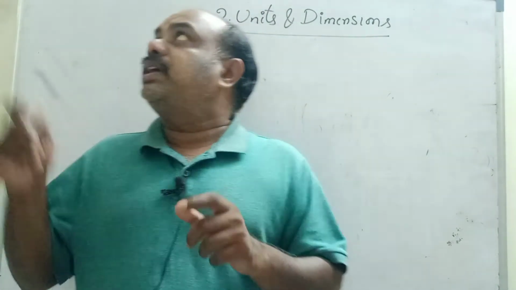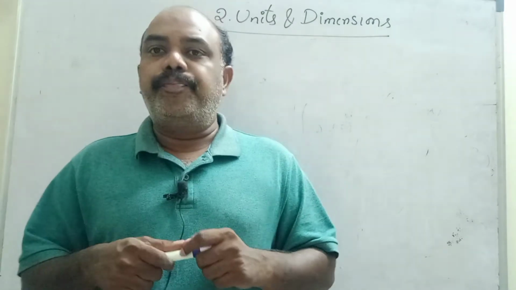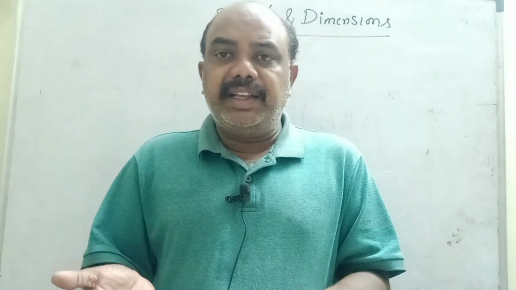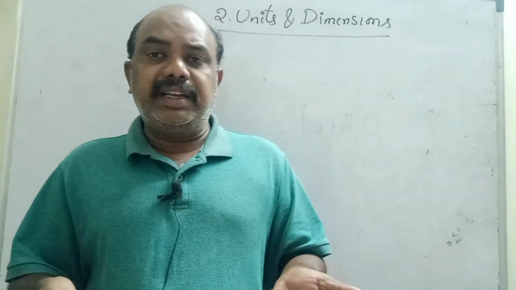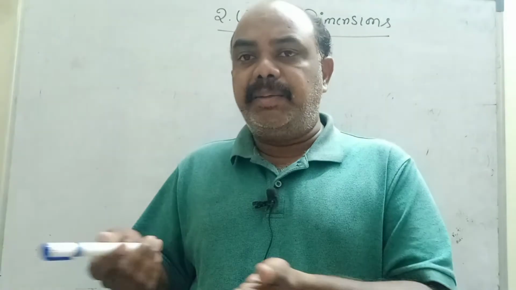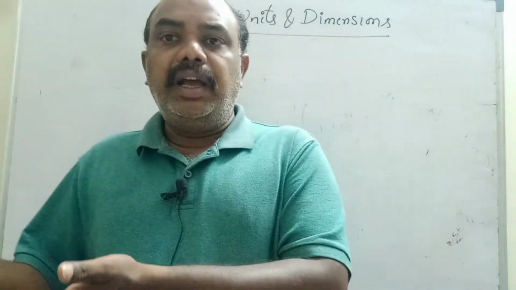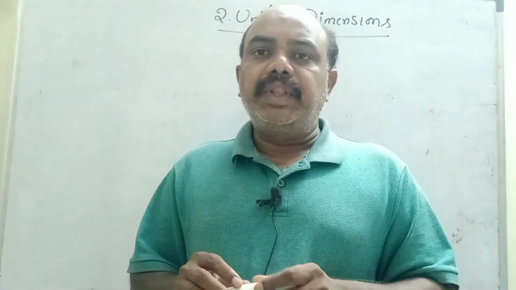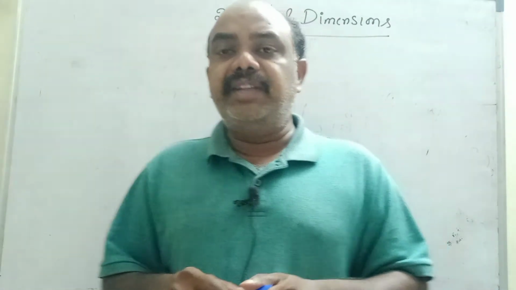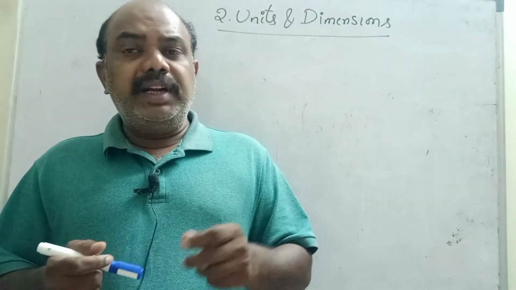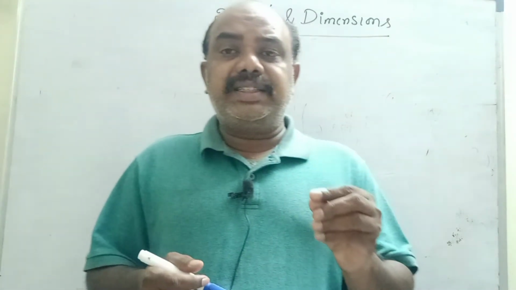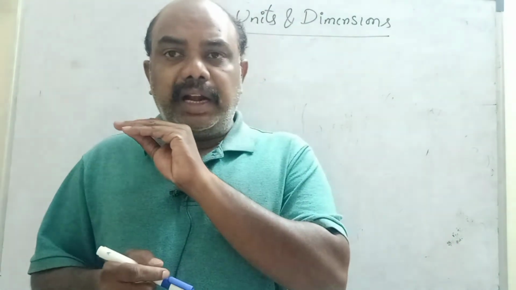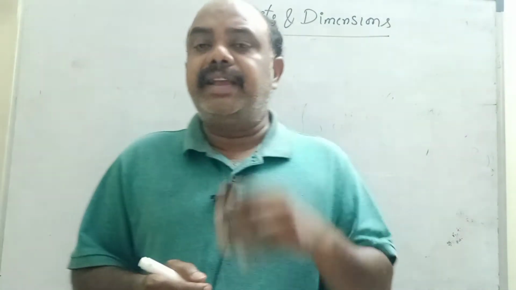Time we are measuring. Now the time is 8:30 p.m. If you say 8:30, we don't know anything. What is 8:30? 8:30 kilogram, 8:30 meters, or 8:30 seconds, we don't know. If I say 8:30 p.m., then we will know that it is a time. It is a unit of time. Units are that much necessary to understand the physical quantity. Without unit, we cannot understand what we are saying.